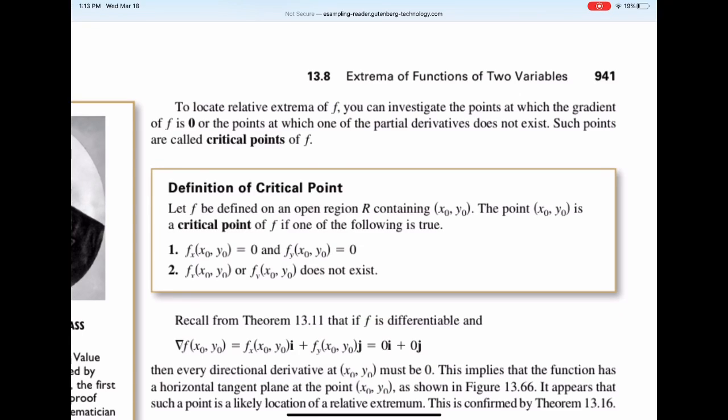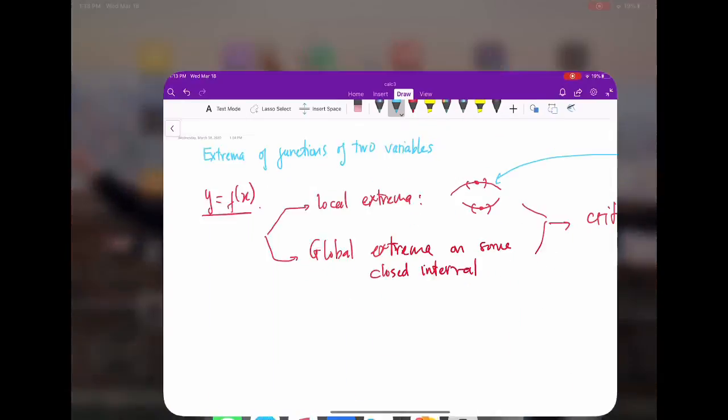The partial derivative with respect to x equals 0 and the partial derivative with respect to y equals 0. That is the first case, as for a function of one variable when the first derivative is equal to 0. For a function of two variables, they require two partial derivatives, f with respect to x and f with respect to y, equal to 0. The second case of critical point is when one of the partial derivatives does not exist. You see? So let's go back to the slide here, okay?